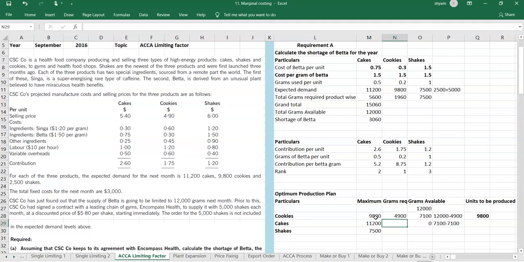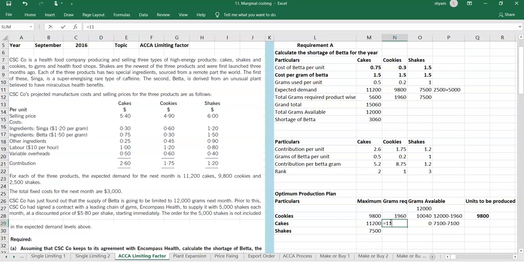I think we did something wrong here. One second. The grams required for cookies is only 0.2, sorry. So 1960 is required. With that we can produce all the units.